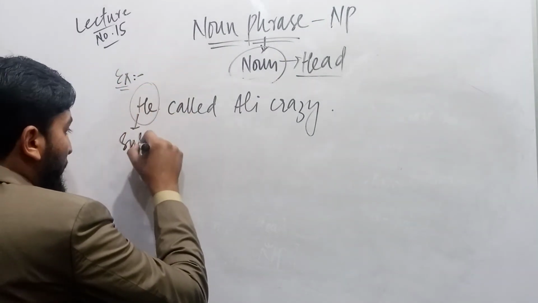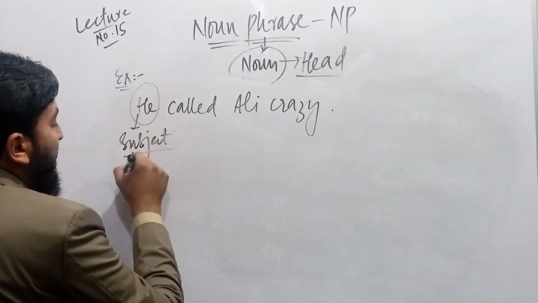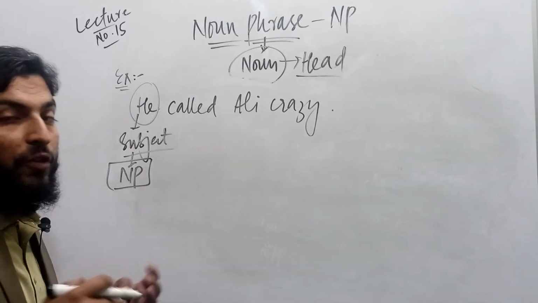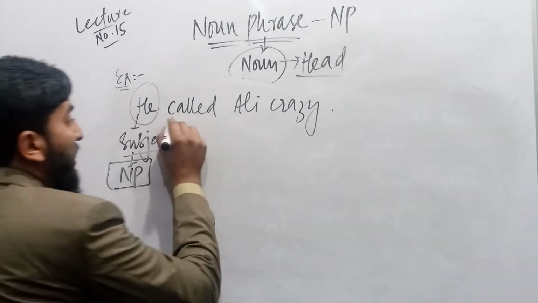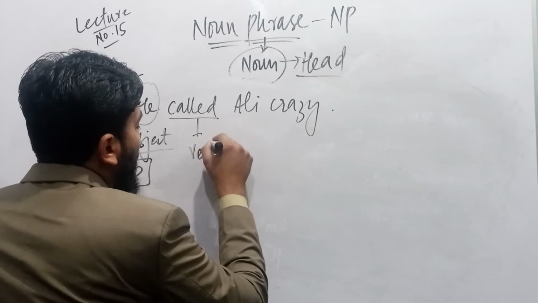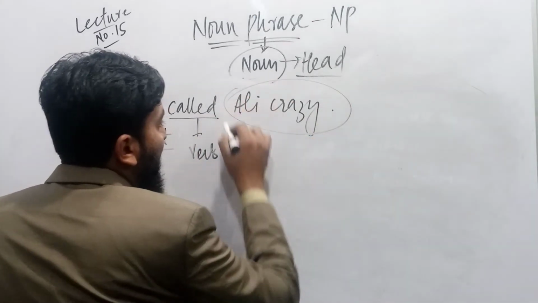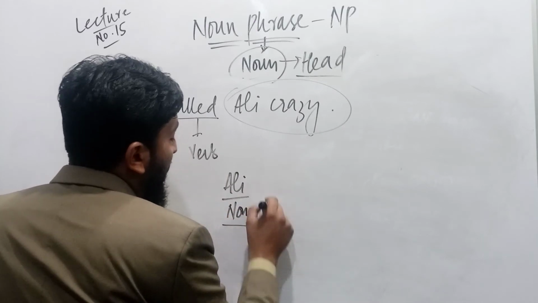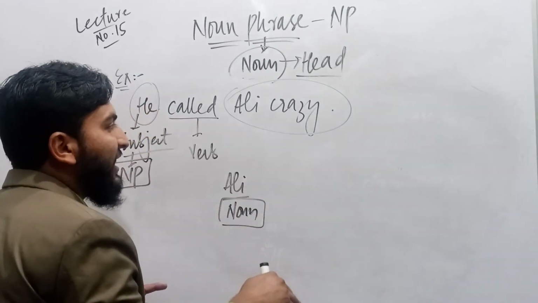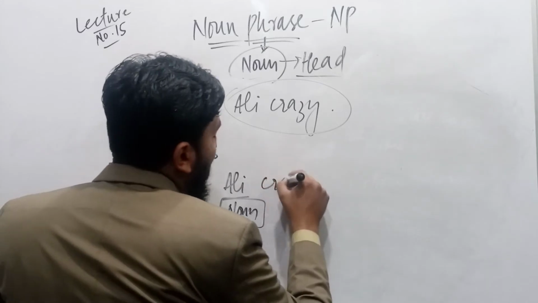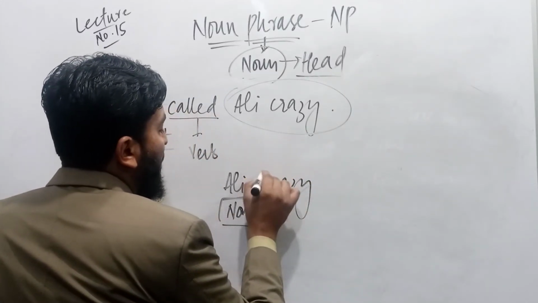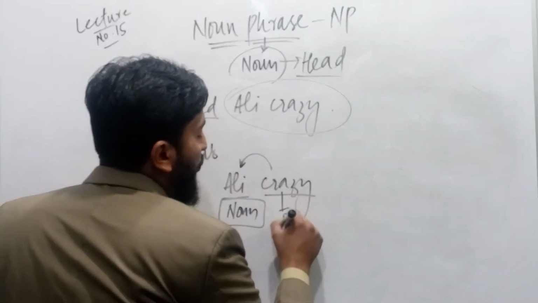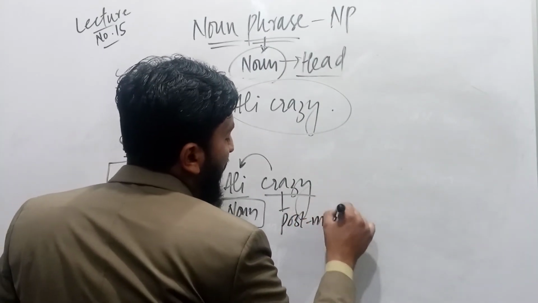It's a subject. This subject is itself a noun phrase because this is a pronoun. Pronoun is a close part of noun. It's a noun phrase. Then called is a verb. And Ali crazy. Here this Ali is a noun. But crazy is Ali, or Ali is crazy. It means that the word crazy is used after Ali, defining Ali, so it is post-modifier.